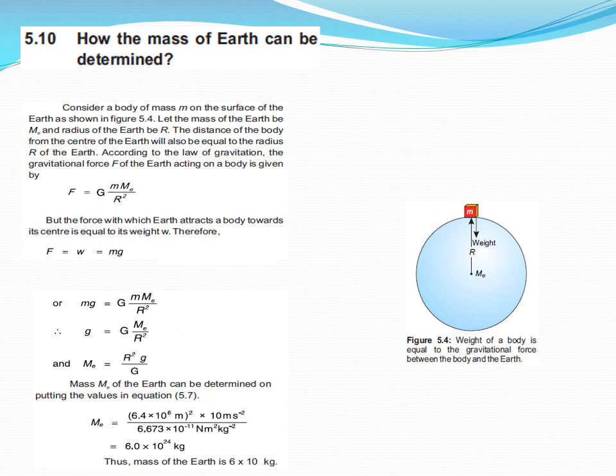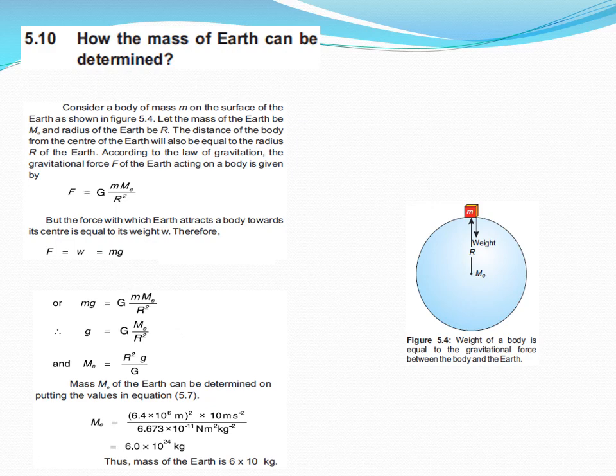Now small m cancels on both sides and we are left with g equals G me over r square. Now rearranging, we get me equals r square g over G. On the right-hand side we have r, g and uppercase G, so all these three variables are known.